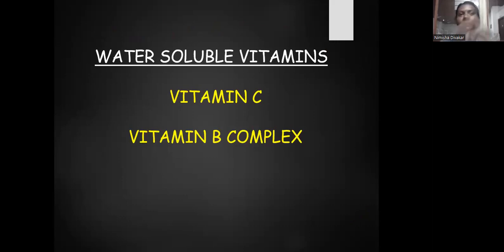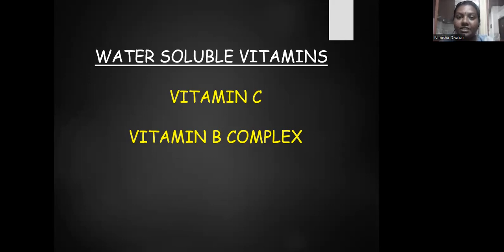So these are the fat soluble vitamins. Fat soluble vitamins are vitamin A, D, E, and K. The function of A and E is to act as antioxidants and chemopreventive agents, and A maintains the integrity of the epithelium. The deficiencies of A are mostly seen in the eyes as Bitot's spots, keratomalacia, and xerophthalmia. Vitamin D we receive from the sun by sun exposure, and it helps in the integrity of bone and teeth.